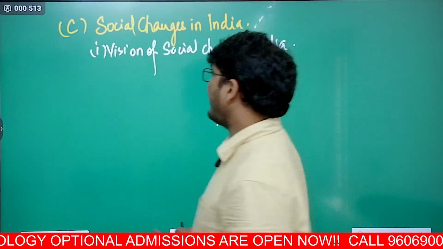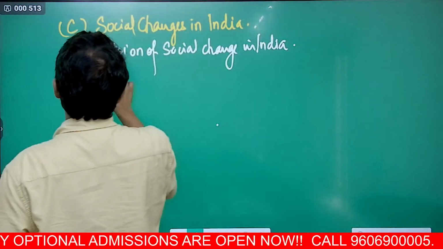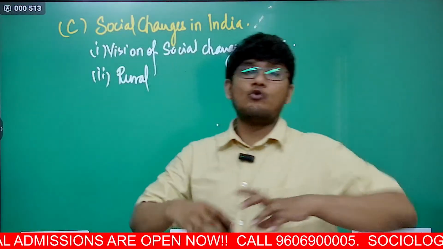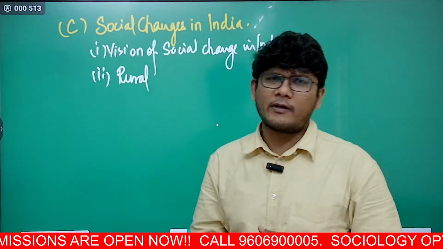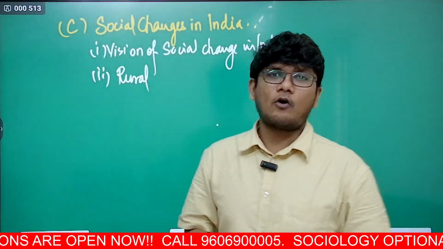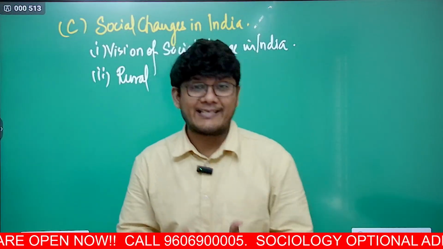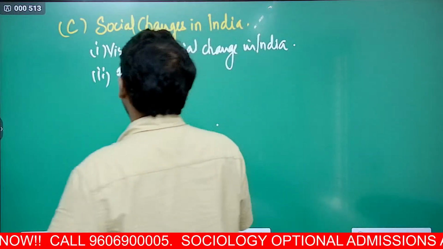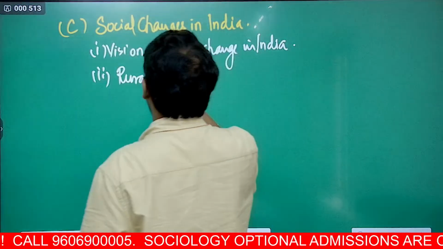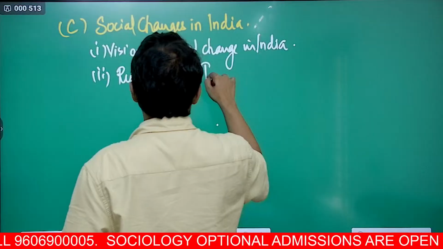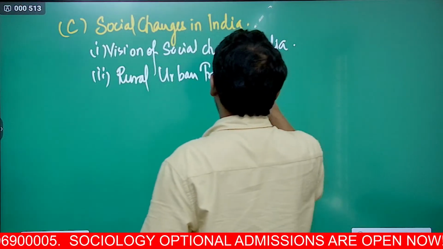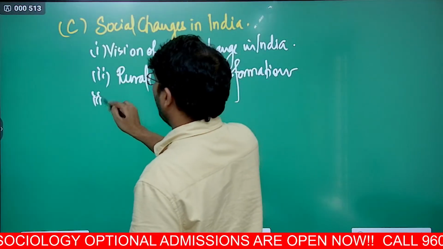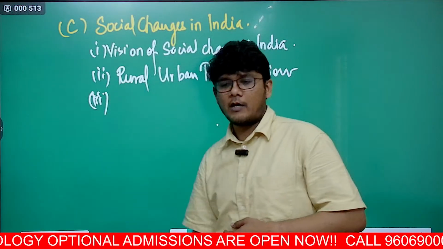The next is rural agrarian. See, in rural agrarian there is a huge disconnect, or you can say discrepancy, or rural urban divide. We have always tried to close that gap, right? So here we'll study rural urban transformation in India. Of course, it's an India related paper, rural urban transformation.